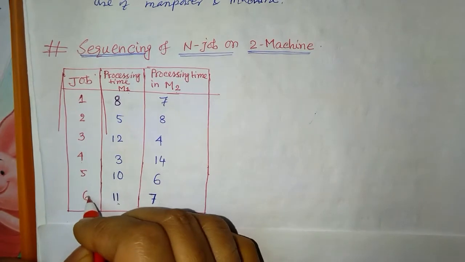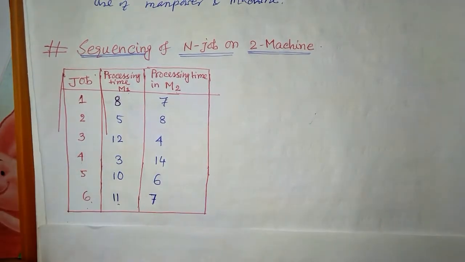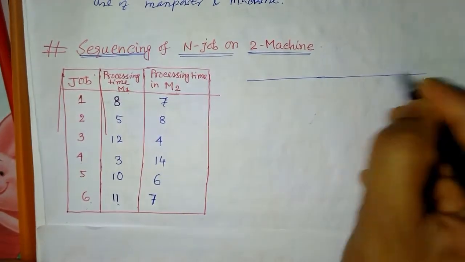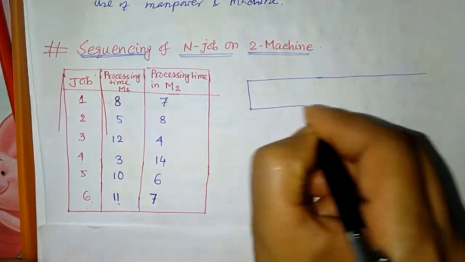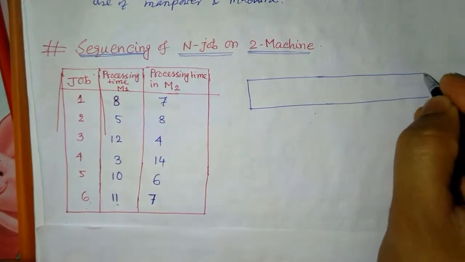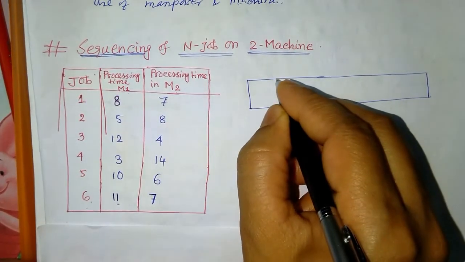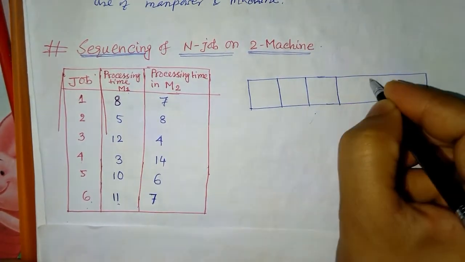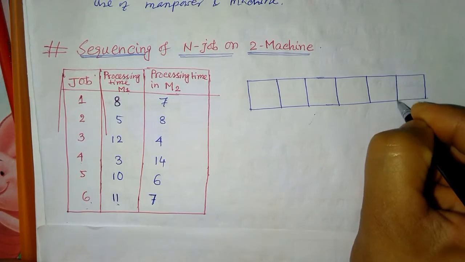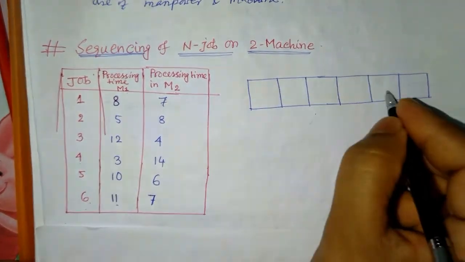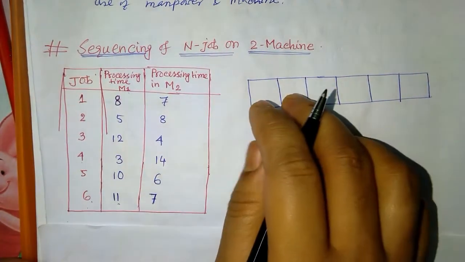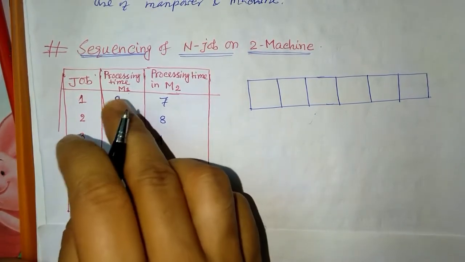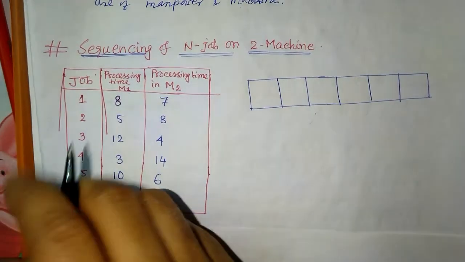We have 6 jobs here, so let's make 6 rectangular blocks, numbered 1 2 3 4 5 and 6. This will give the sequence of the jobs, which will go first in machine 1 and then machine 2.